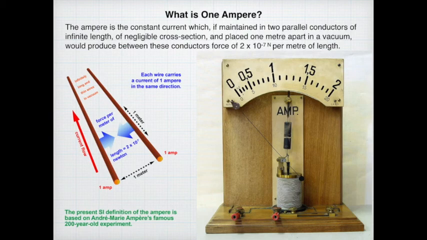The current passing through them is called 1 ampere. So the ampere is defined as the constant current which, if maintained in two parallel conductors of infinite length and negligible cross-section placed 1 meter apart in a vacuum, would produce between these conductors a force of 2 × 10^-7 Newton per meter length.